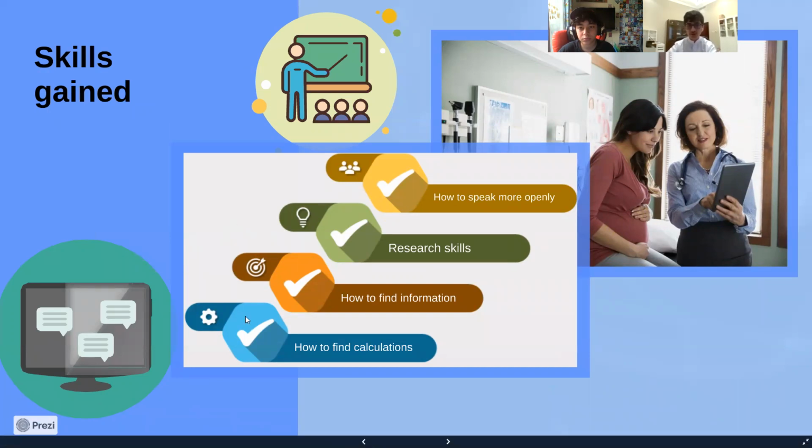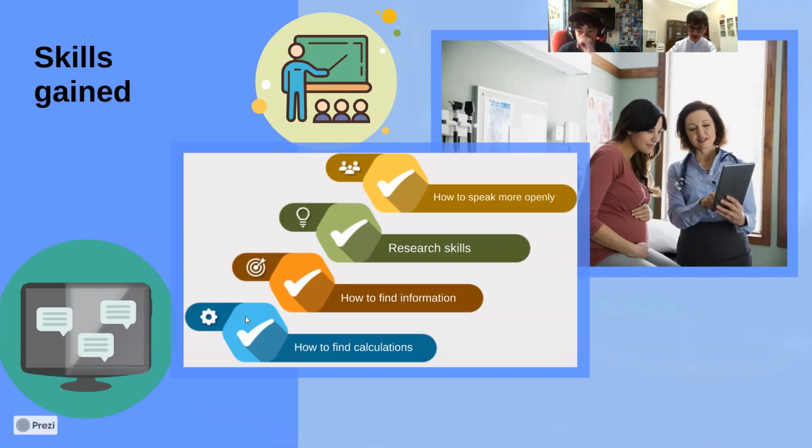Research skills: we now know how to divide our research into more parts, making it easier to read and attracting more readers' attention, and finding information, such as information about Mars and theories about aliens, and more. We also learned how to find calculations, and how to find reliable theories and examples, so we can conclude our project.